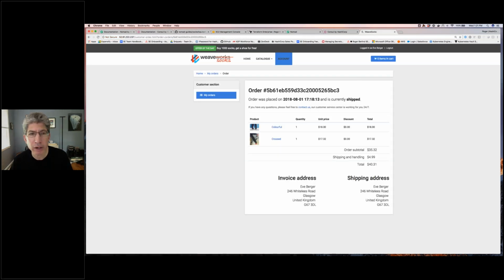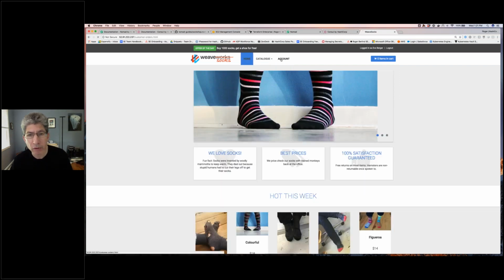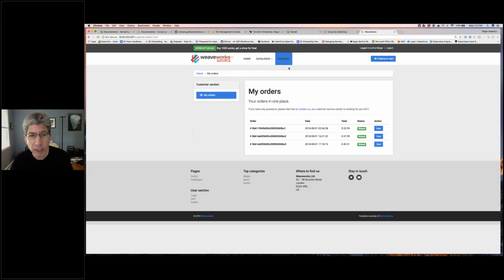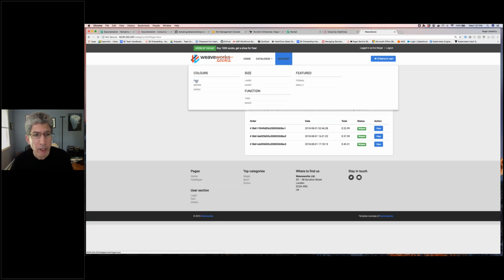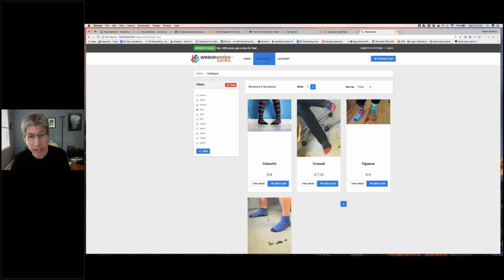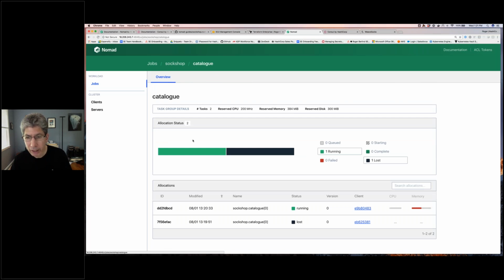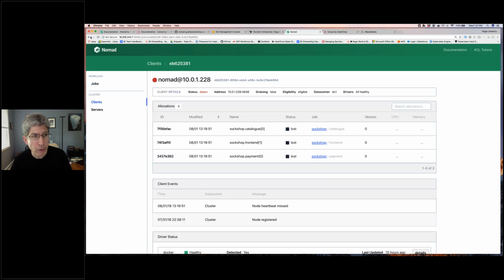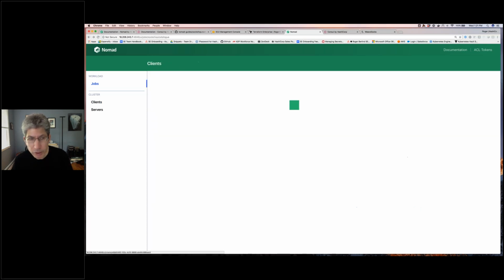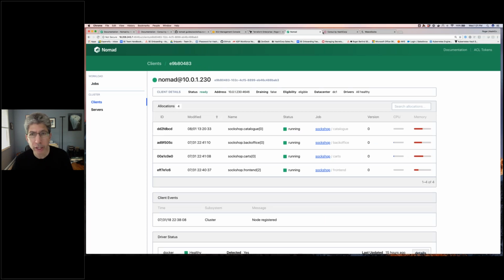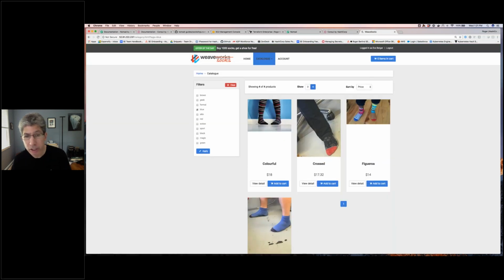We can go back, we can go in here and start to see, hey, can I go to the home screen? Yeah, in other words, this client is still running, right? I can see my orders. But more importantly, I can now go into the catalog and I can see that, remember, there's only 1 instance of the catalog service, right? That catalog service, even though it got moved, we see this catalog was moved around. We lost one, but it was redeployed. This is the one that used to be here on this client, on the 10.0.1.228, the one I killed. And now it's over here on 10.0.1.230, right? So that was moved, but the application is still working.